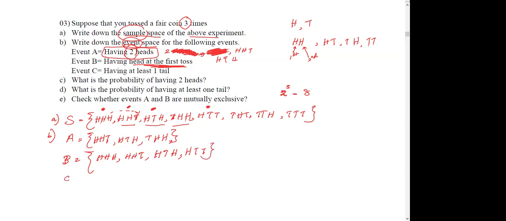Event C, having at least one tail. At least one means one or more. So tail can be anywhere. It can be one tail, two tails, or all three tails. So starting from the first one, all three heads. Then head. Oh, sorry.